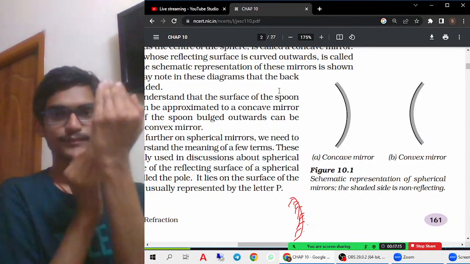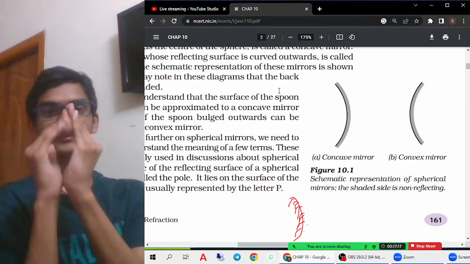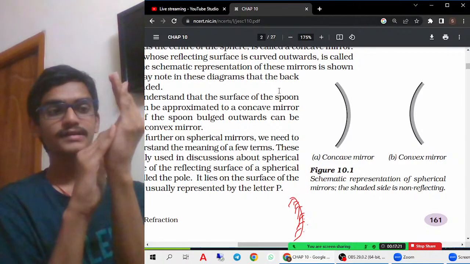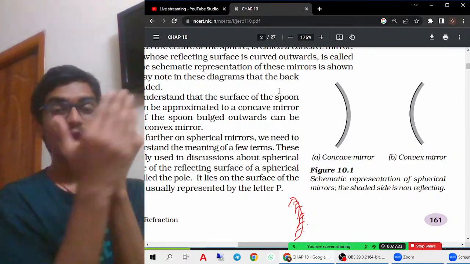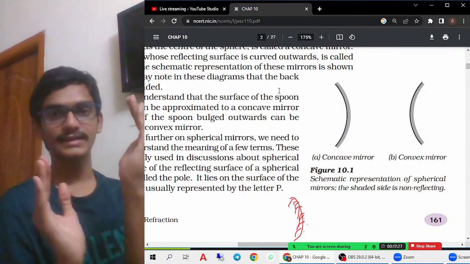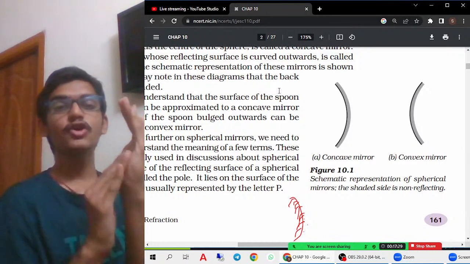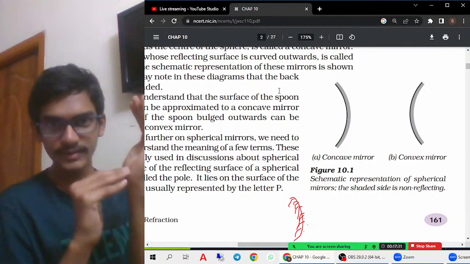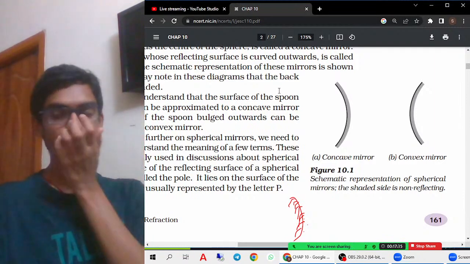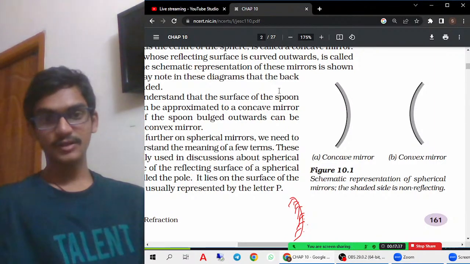This is the smooth side of the spoon. The curved surface is curved inwards, and outwards it will be rough, but inwards it will be smooth. A spoon is not exactly like that, but I am telling you about the concave mirror. In a concave mirror, the inwards side is smooth and the outwards side is rough. That way you can imagine it. So that is called a concave mirror.